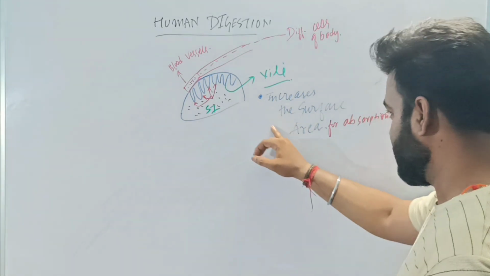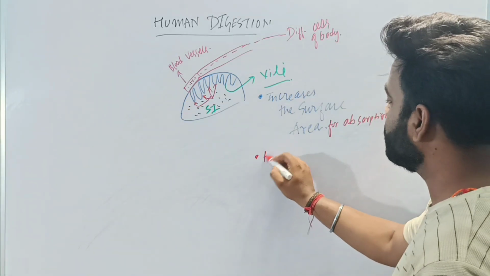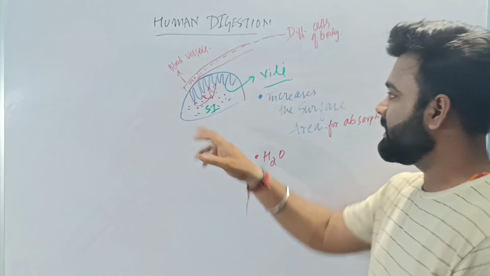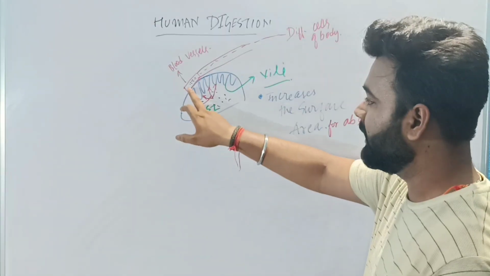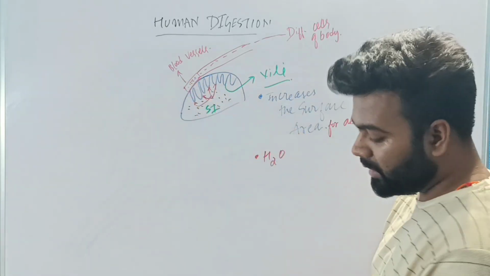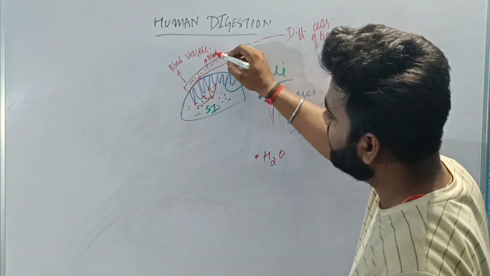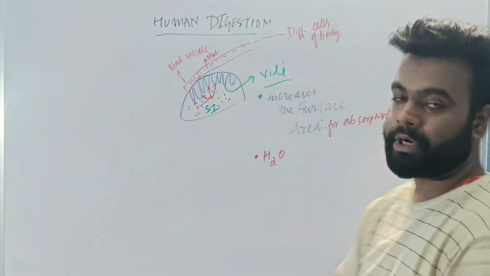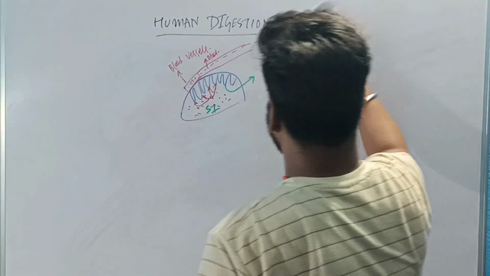Understood? It absorbs the food, and not only the food, it also absorbs water. And once it absorbs, it transfers the digested food which is absorbed by the villi into the blood vessel. What is present in the blood vessel? In the blood vessel there is blood. So the food mixes with the blood and is transferred to the different parts of the body and different cells of the body, right?